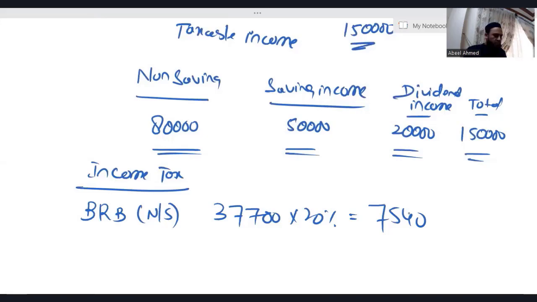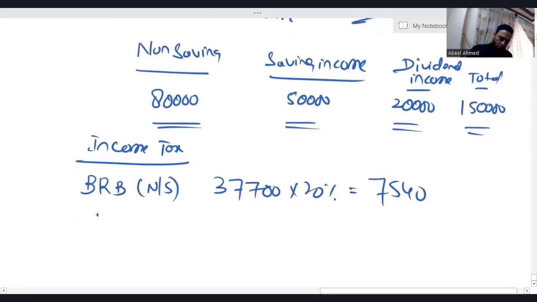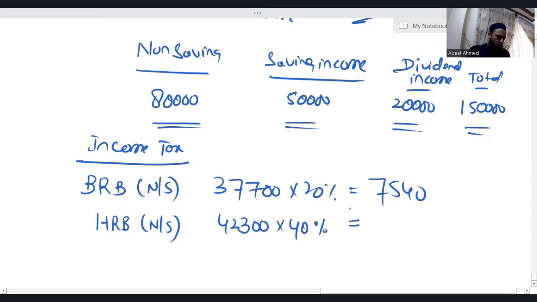So let us deduct 37,700 from this 80,000. Applicable tax rate is 40%. That gives 16,920. Now the question comes.